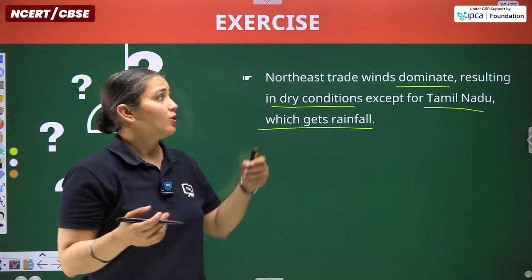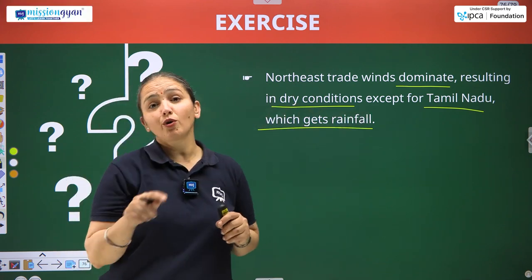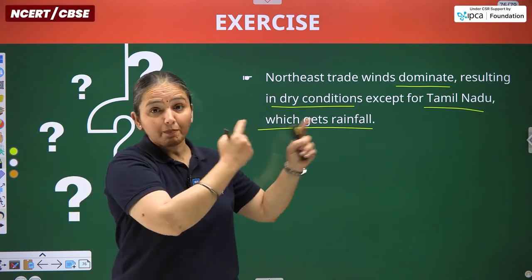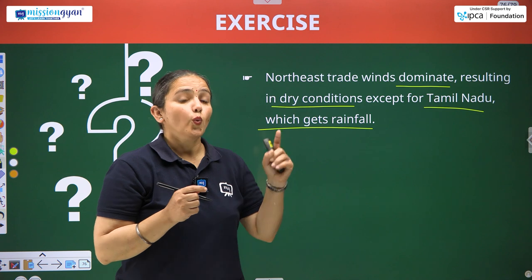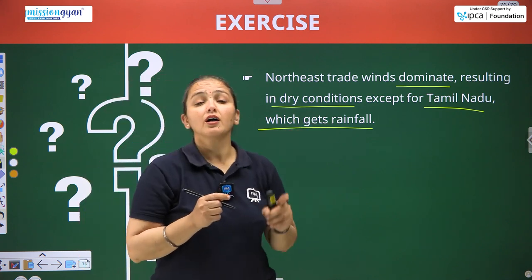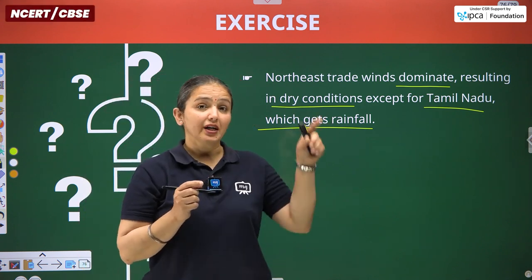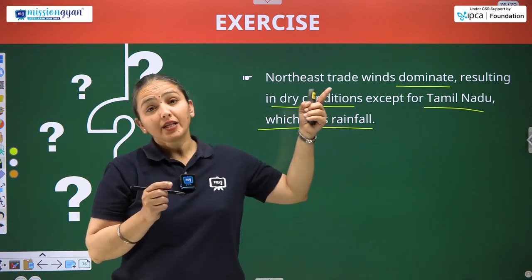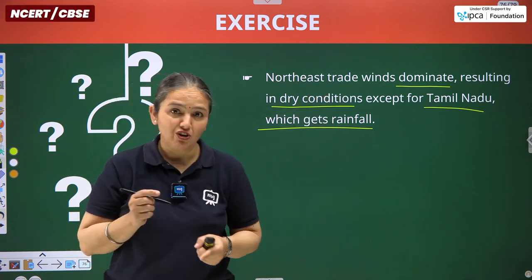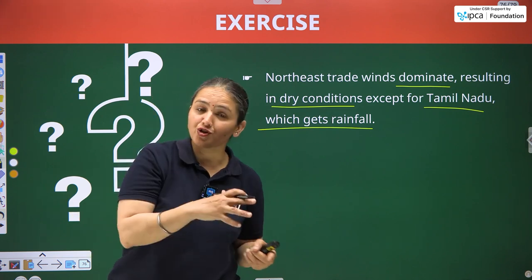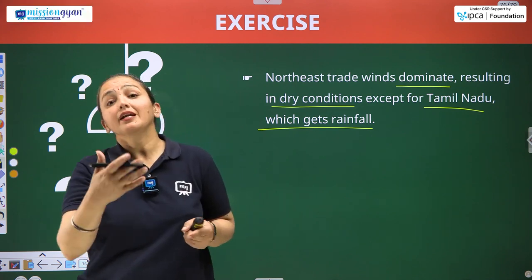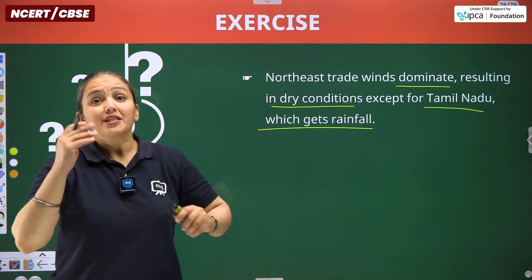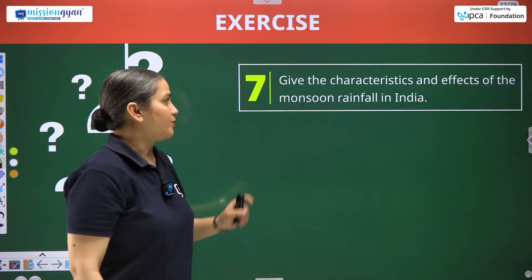So if the question comes, why does Tamil Nadu receive rainfall in winter? So you have to give the entire concept of the reversal pattern of the winds, and within that, northeast monsoon winds are dry winds as they are originating from the India mainland by the Himalayan part itself, but when they cross over the Bay of Bengal, they absorb, they carry moisture from the water and they give the last and the winter rainfall in Tamil Nadu. So inside questions do come as well.